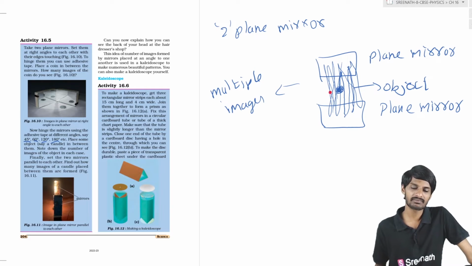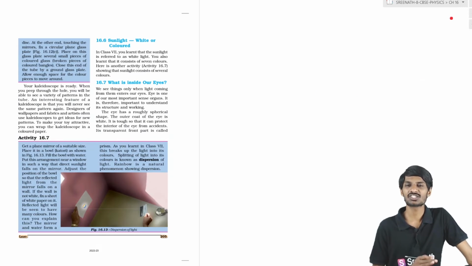So how is this reflection done? According to the laws of reflection, angle of incidence equals angle of reflection, students. This is the concept behind multiple images. In a kaleidoscope, plane mirrors are placed opposite to each other so that you get multiple images, students. Okay, so finally this topic is also completed.